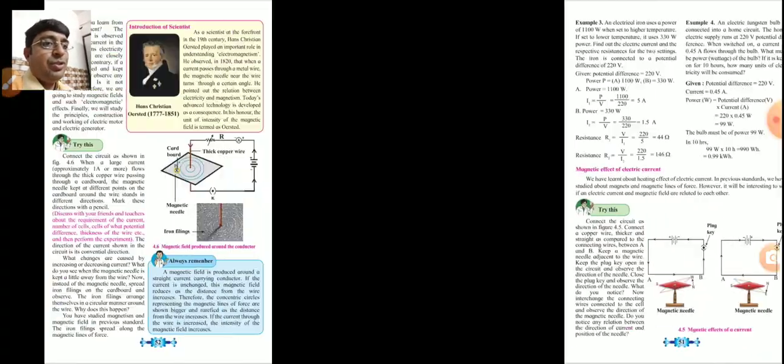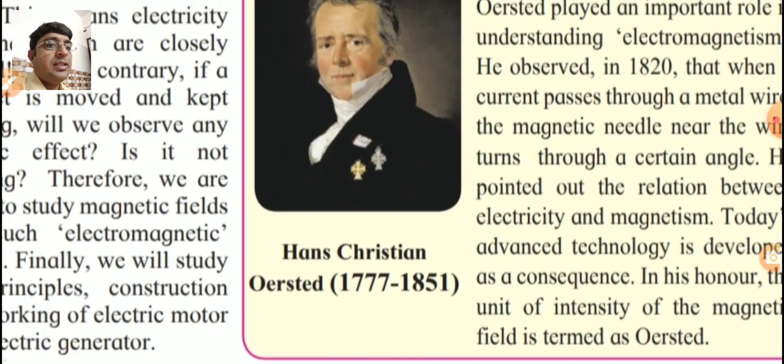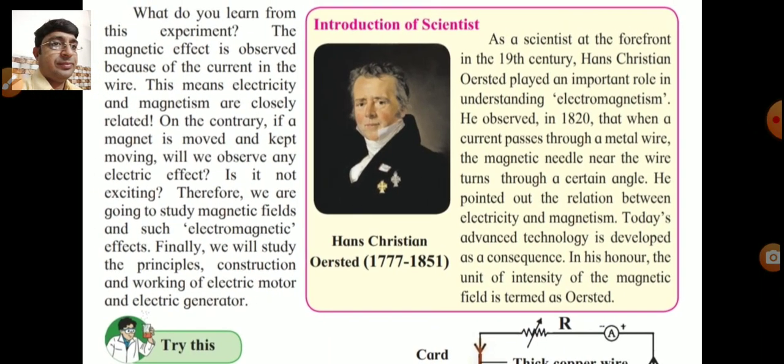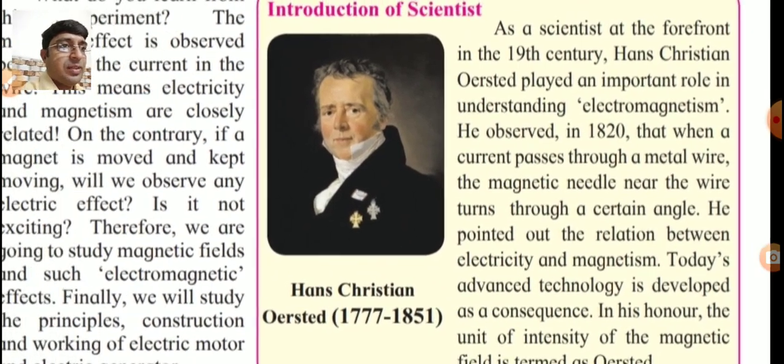Little information is given about the scientist Hans Christian Ørsted. As a scientist at the forefront in the 19th century, Hans Christian Ørsted played an important role in understanding electromagnetism.